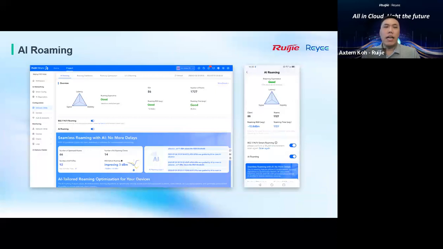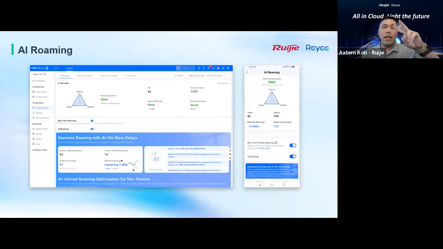And for the AI roaming part, normally our Reyee devices also integrate with our AI roaming to support some KVR roaming features. These features have been released in our Ruijie Cloud to work more intelligently during roaming.